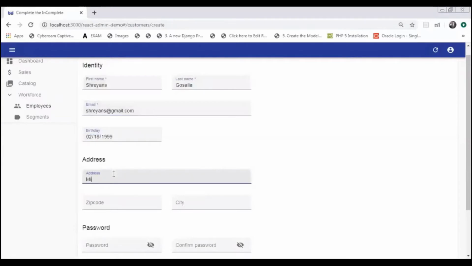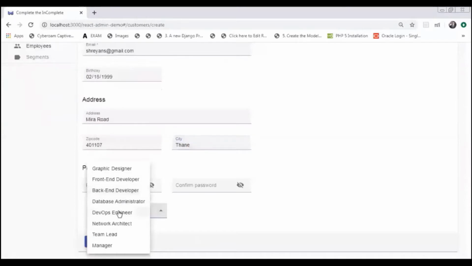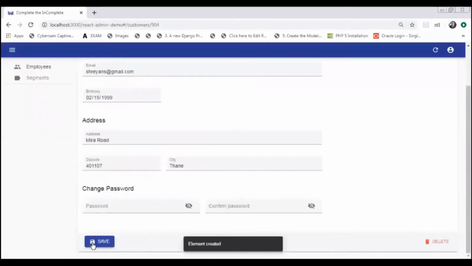Let's give the address, zip code and the city. And let's give the segment. These are all the categories that can be given. Let's give him DevOps and just save it. As you can see, the element got created.